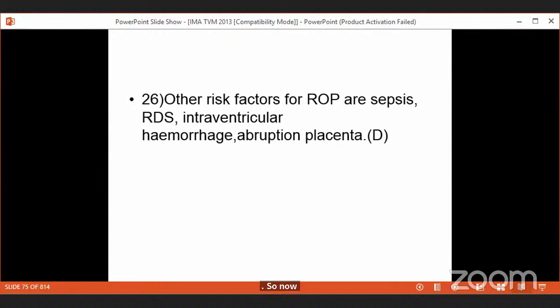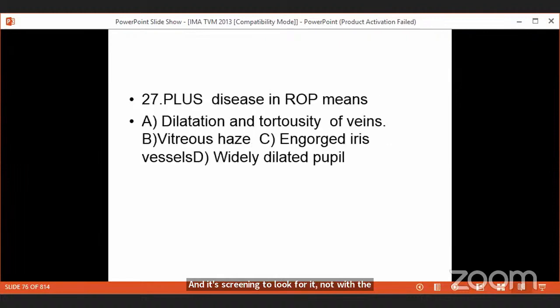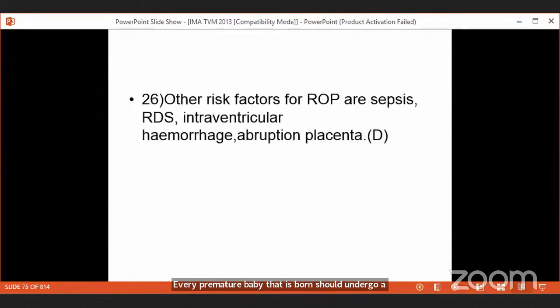At the same time, the baby should not develop retinopathy of prematurity, so every premature baby that is born should undergo a screening for it by the 30th day after birth.